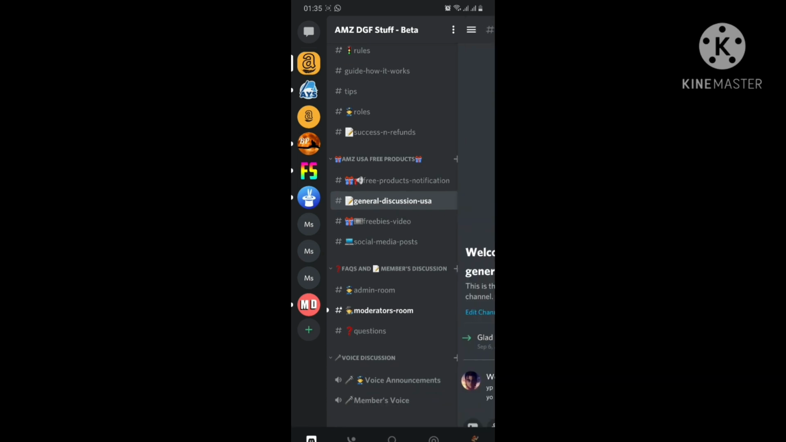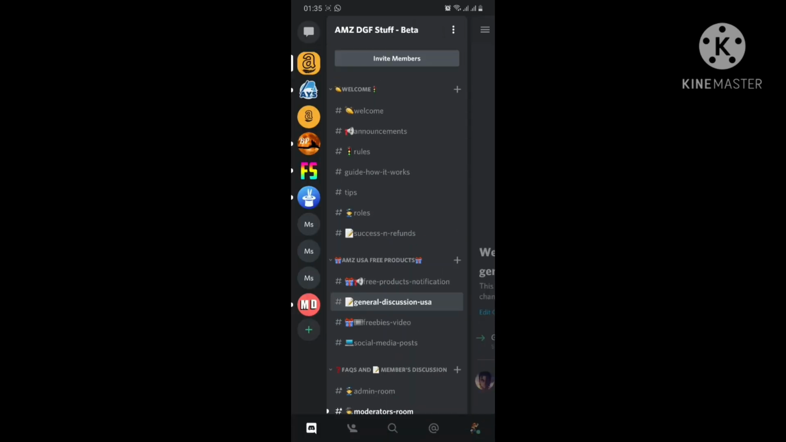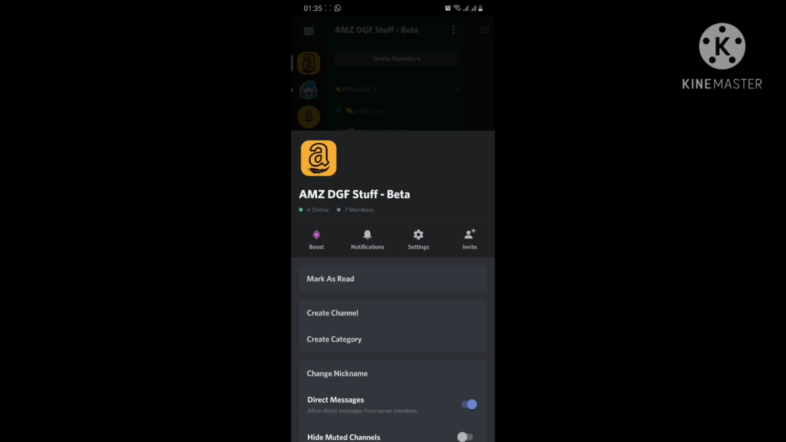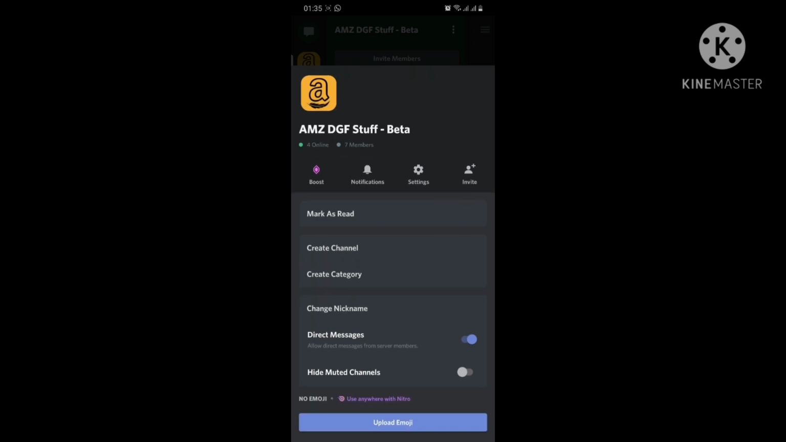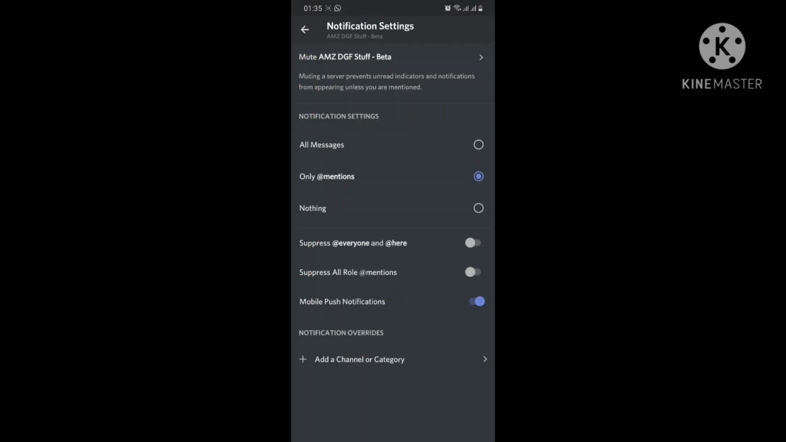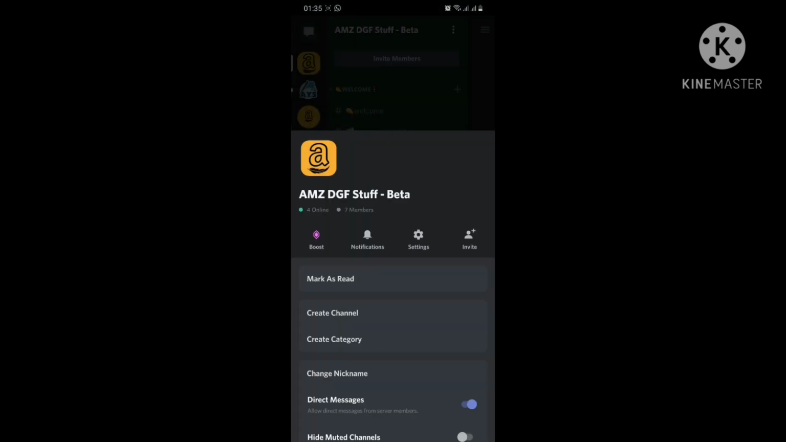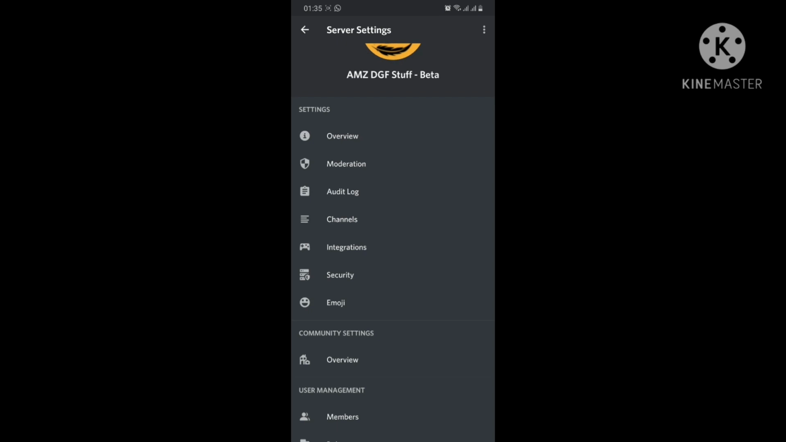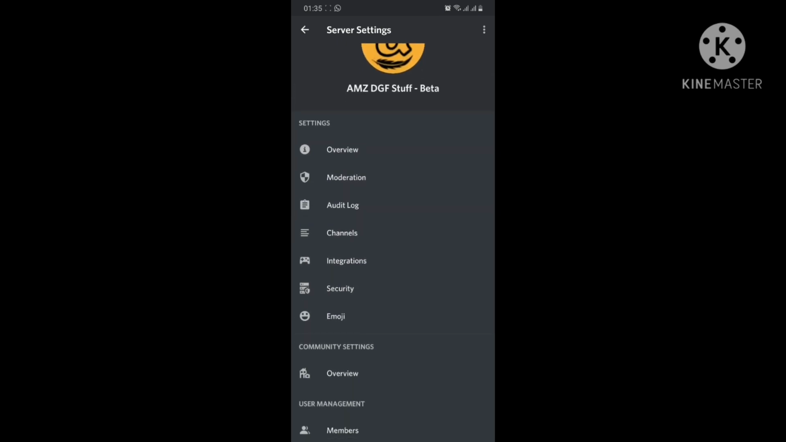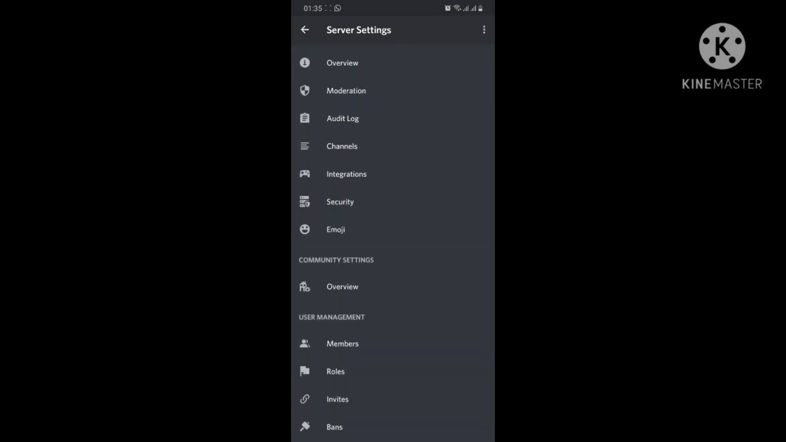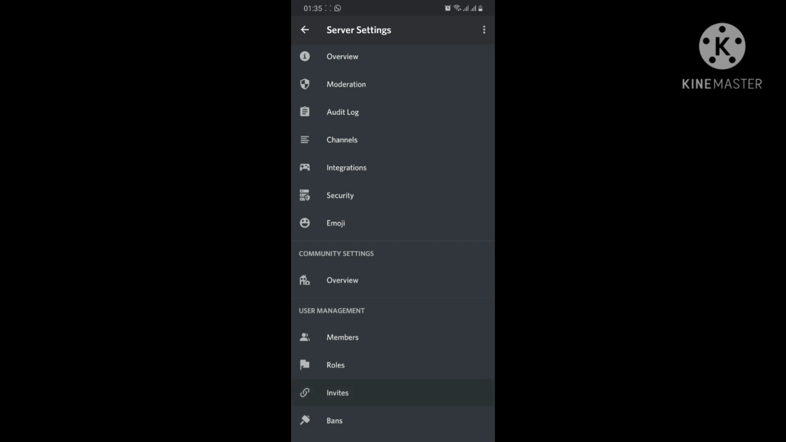All of the channels are displayed here, like the general discussion which I have created for the users, and the products detail, which is the purpose of this server, for the promotion of my business. It is the setting of the server, like notification settings, and here are the details and all of the server related options which you can set up using the mobile.